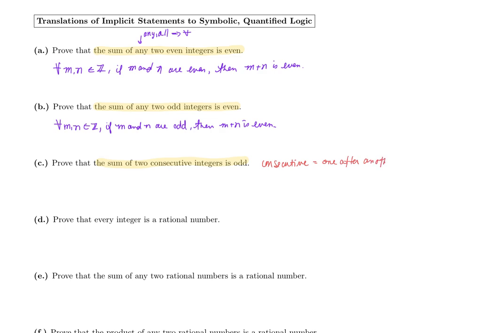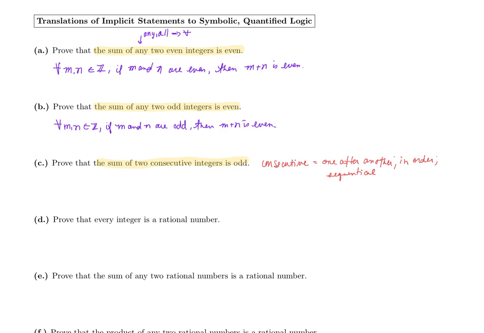In order, right? Sequential, that might be another nice way to put it. Consecutive means if I say 5, the next consecutive integer would be 6. If I say 17, the next consecutive integer is 18. So based on this idea, we want to prove that the sum of two consecutive integers is odd.